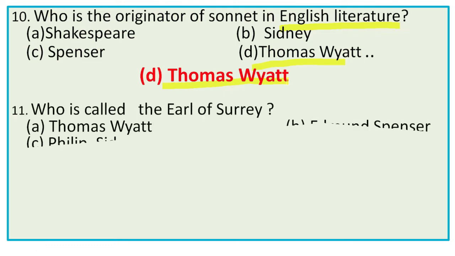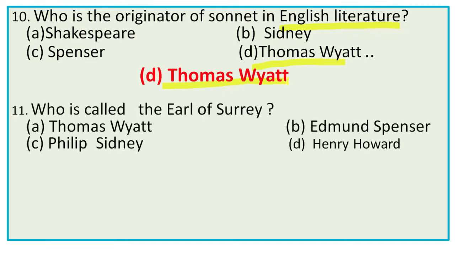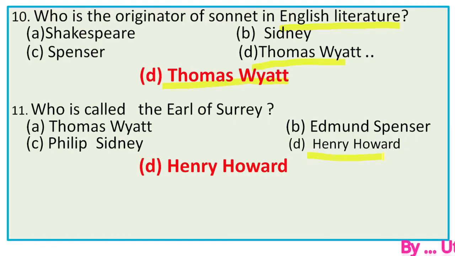Next, number 11. Who is called the Earl of Surrey? The Earl of Surrey is none but Henry Howard, contemporary of Thomas Wyatt. So the right option is D, Henry Howard or the Earl of Surrey, and he is the originator of Shakespearean form or structure because he first introduced 3 quatrains and a couplet in English literature.